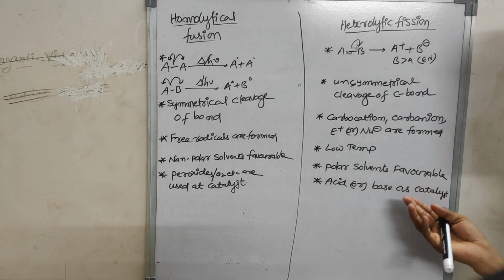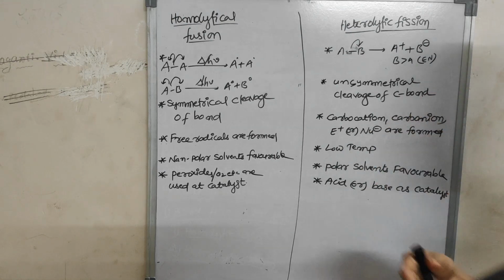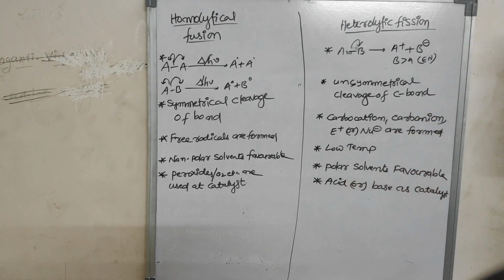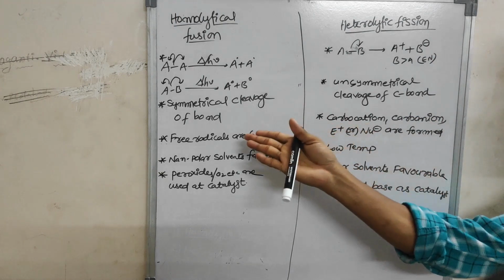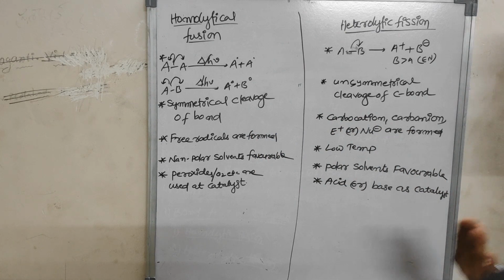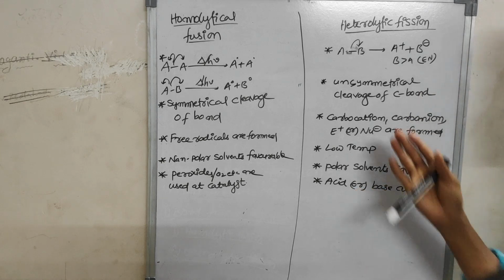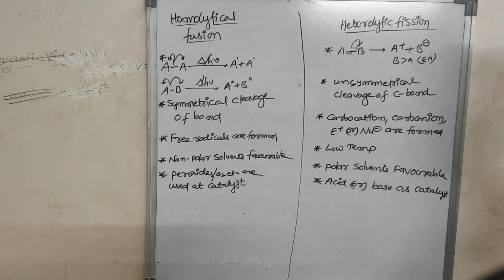Here polar solvents we have to use; polar solvents like water are favorable. Acid or base as a catalyst. Here, not peroxides. Acids, whatever it may be, HCl, NaOH, CH3COOH, weak acid, we have to use as a catalyst for heterolytic fission. So next we have to go for fission.